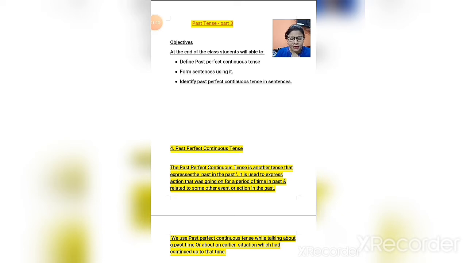Today we are in past tense part 3, in which we are going to study past perfect continuous tense. This is the last part of past tense, and before starting my class I want to declare my objective: that at the end of the class students will be able to define past perfect continuous tense, form sentences using it, and identify past perfect continuous tense in a sentence. So let's begin.